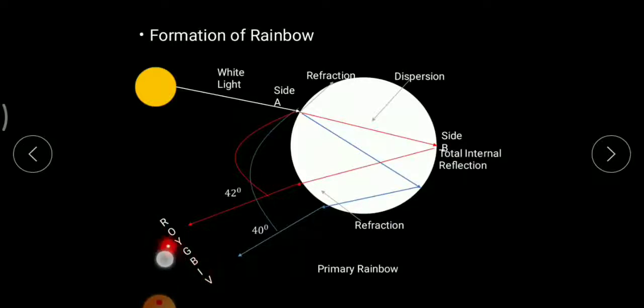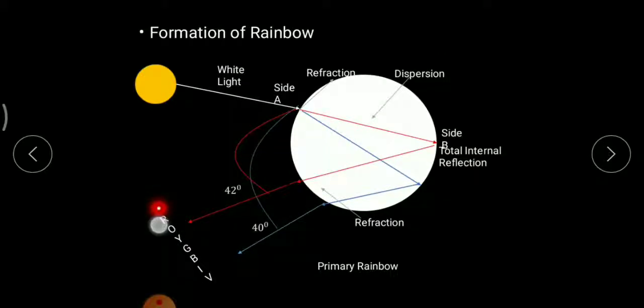And based on the same phenomena, the other lights would also deviate in the same sequence. That is VIBGYOR over here. Here also VIBGYOR, here also VIBGYOR. And again at side B, it will emerge out in the form of VIBGYOR. Red light would appear at the top portion and violet light would be appearing at the bottommost portion. So this is the formation of rainbow.